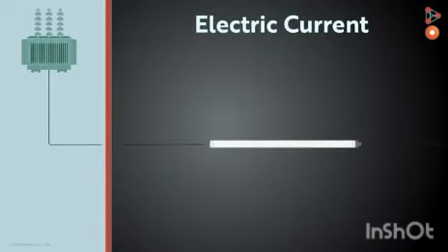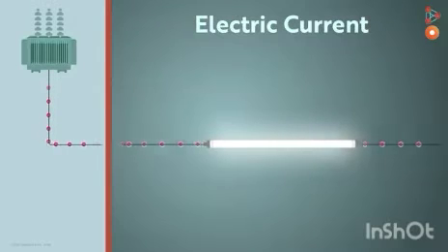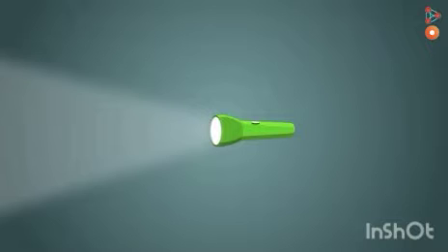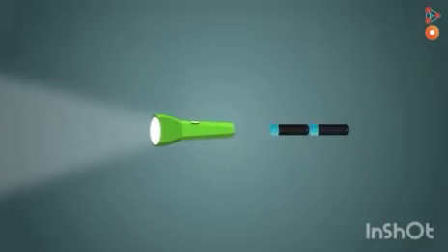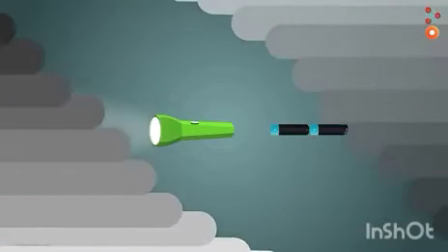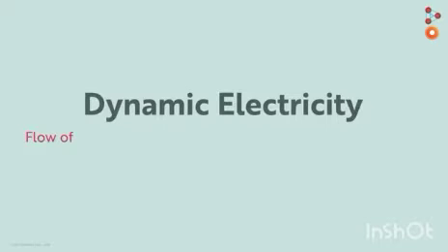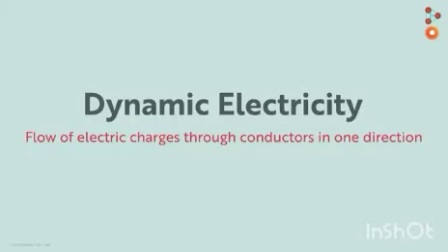The electrons are coming directly, the supply is taking place from the transformer, and the electrons travel from that far and reach your tube light, and the bulb glows. Similarly, this all happens in one instant. Similarly is the case in torches and flashlights. The electric circuit arrangement is different, but the phenomenon is one and the same, due to the flow of electrons.